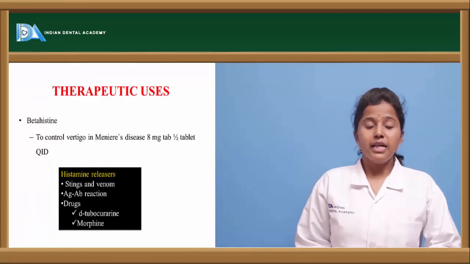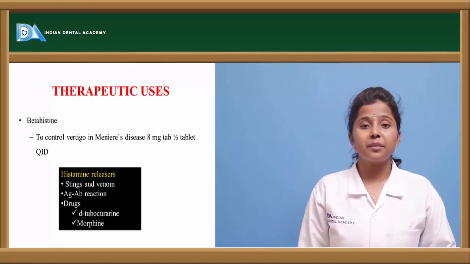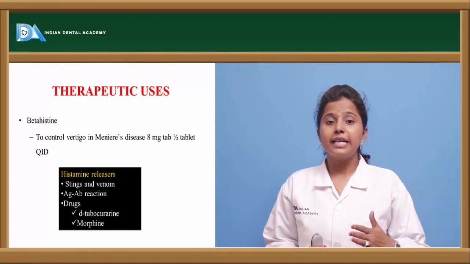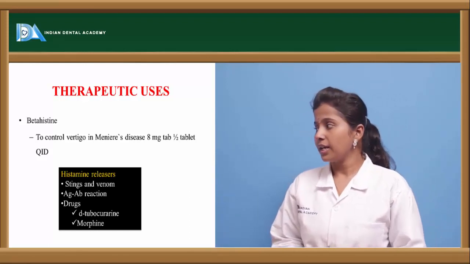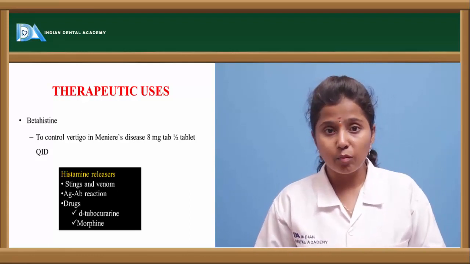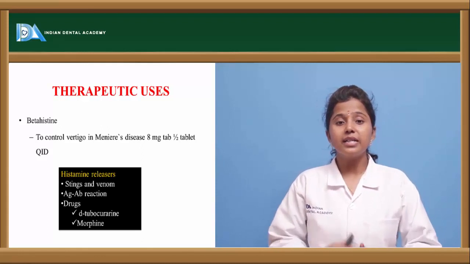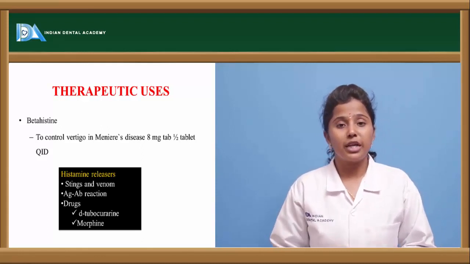Therapeutic uses. Histamine is betahistine. Betahistine is a histamine agonist. When histamine agonists are given in the body, the histamine reaction is potentiated.